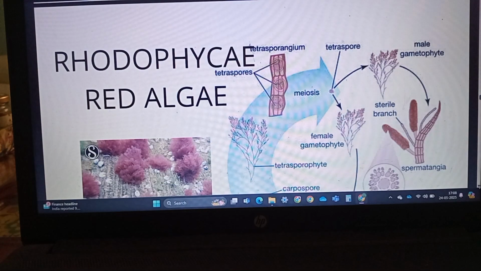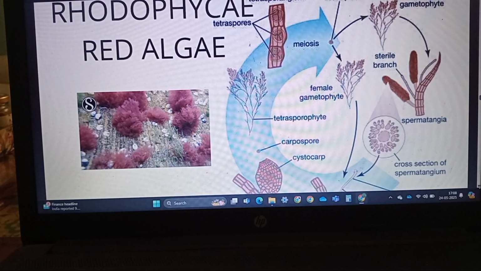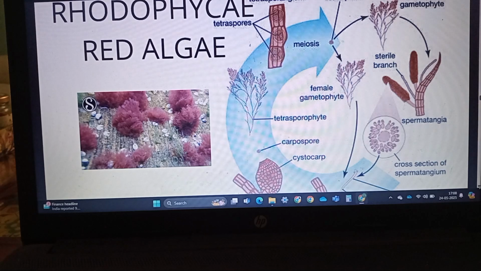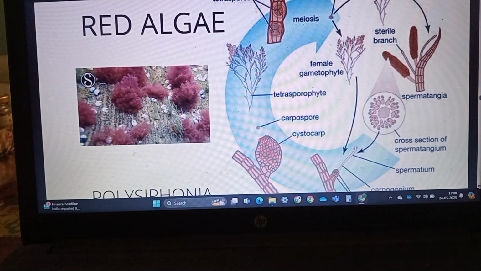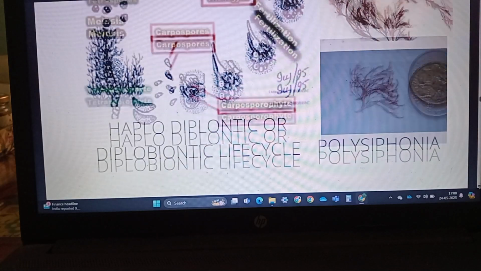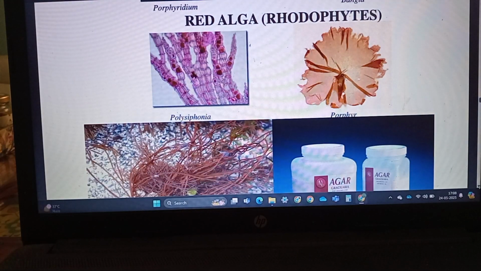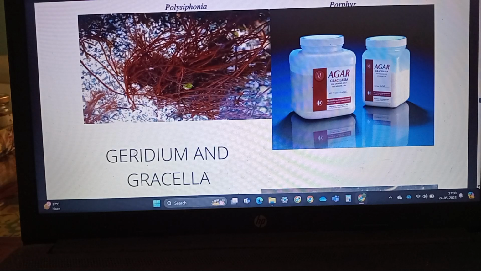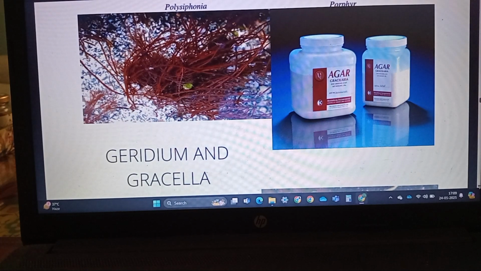Now coming to red algae. Red algae is exemplified by Polysiphonia, Porphyra, Gelidium and Gracilaria. Most of the red algae are marine. The red color of them is because of the phycoerythrin in the body, which is a red pigment.